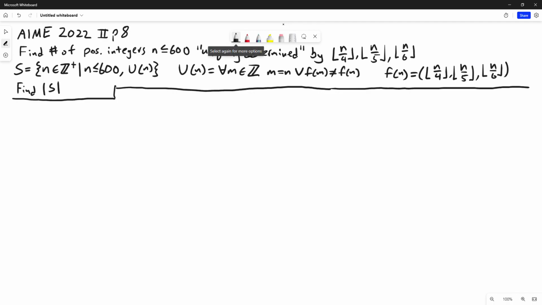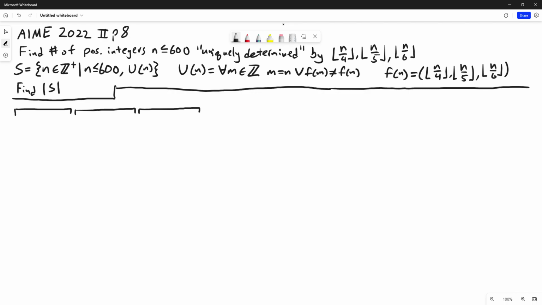Alright, with that out of the way, let's start by considering these intervals of equal length, and everything inside an interval will have the same integer part when divided by 4, for example, if 4 is the length of the interval.